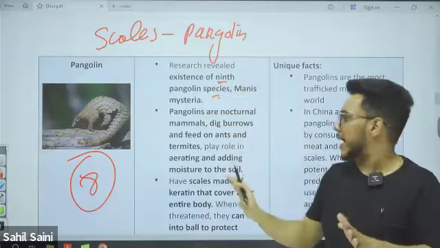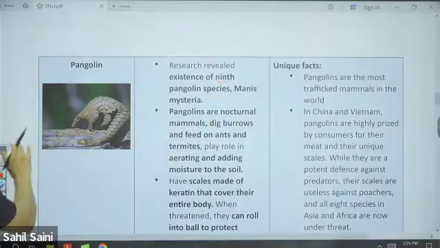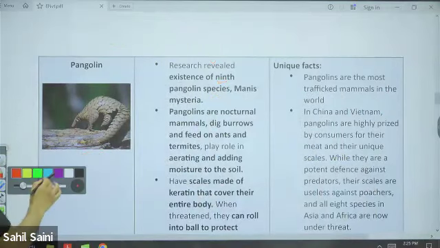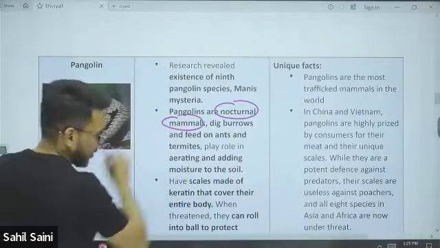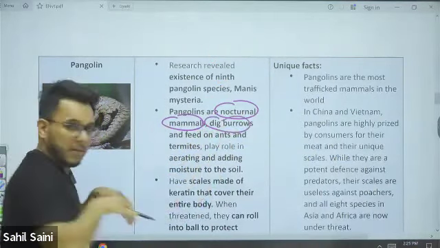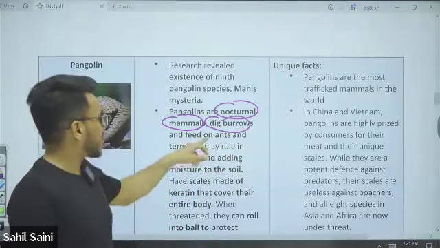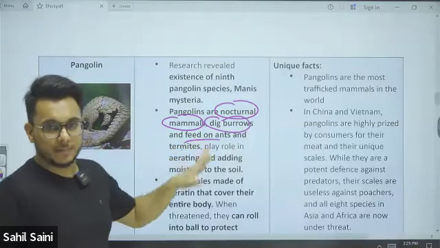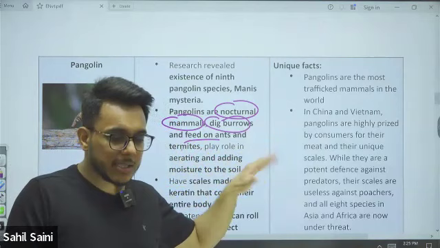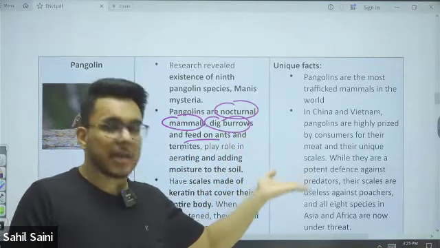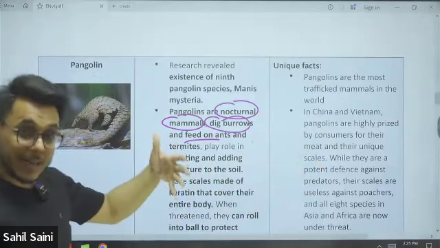Researchers have concluded that. Now, pangolins are nocturnal, which means they are active during the night, and they are mammals. They dig burrows under the ground and live in them. They feed on ants and termites. Pangolins have been declared one of the most hunted and one of the most threatened species.